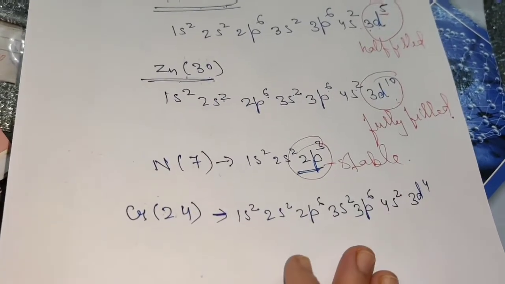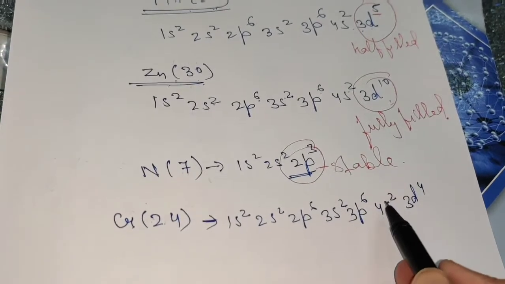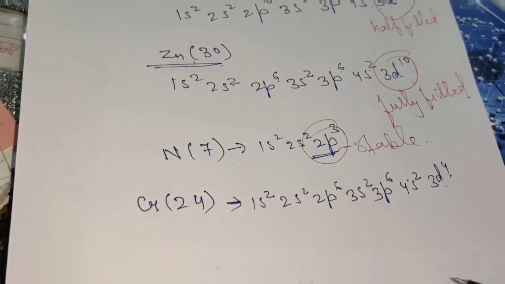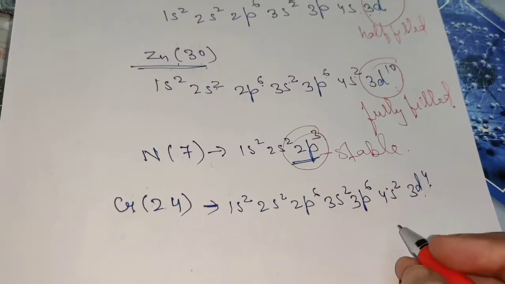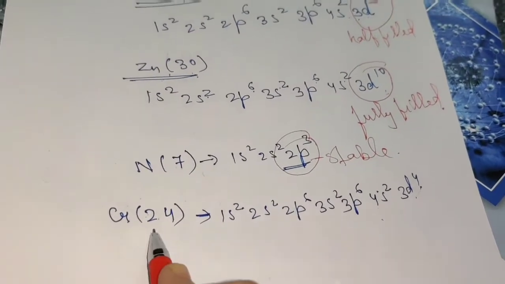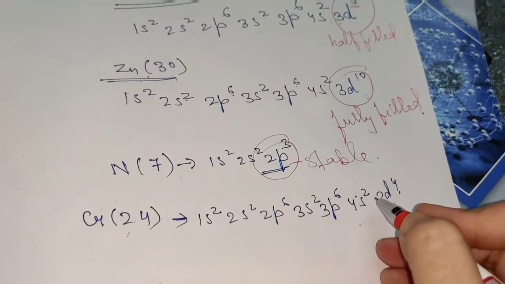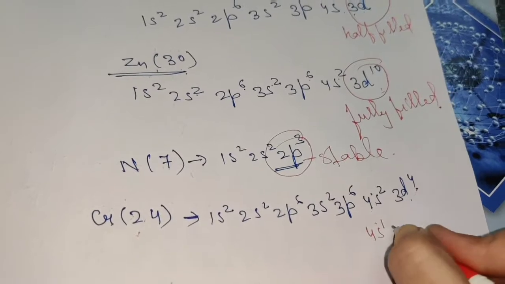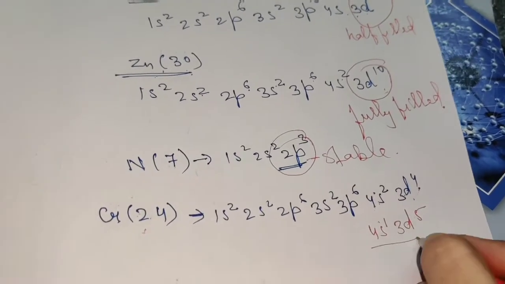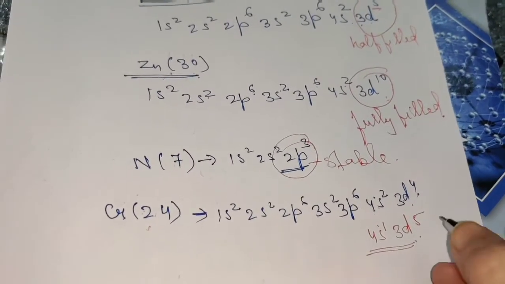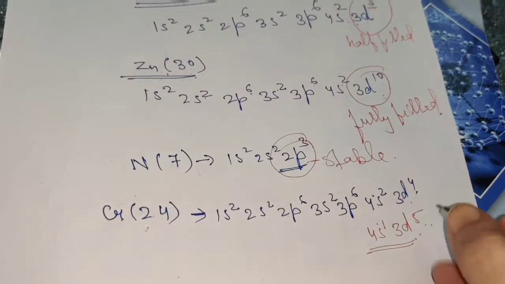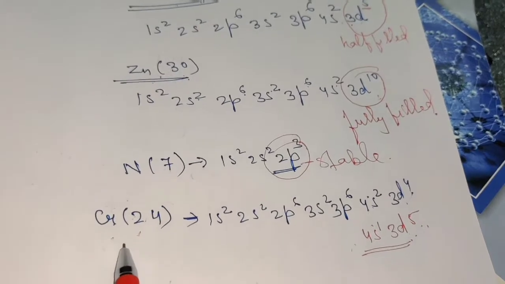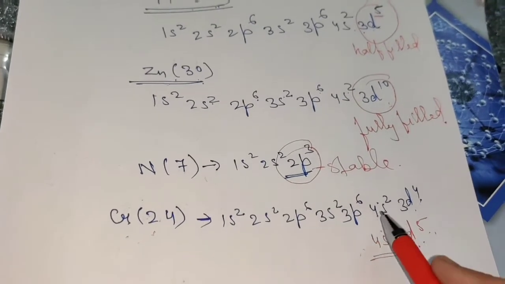But in the actual case, what happens? One electron from s moves to this d in order to make it stable. This is an auto adjustment, you can say. In order to make chromium stable, one electron from s moves to d. So at last you'll have 4s1 and 3d5. Now this is a half-filled stable electronic configuration, which is like manganese. This you have to remember, because this is an exceptional case and most of the time it is asked in exams, because children have a tendency to write it the expected way.